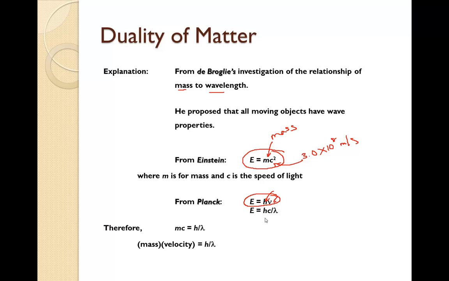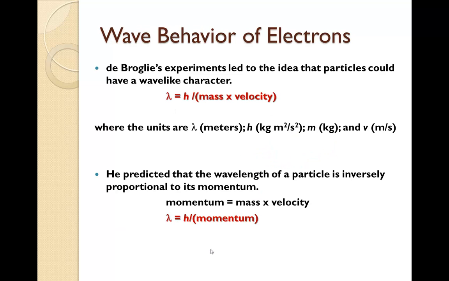We can set both of these energies equal to each other. So mc is equal to h over lambda. So the mass times the velocity is equal to Planck's constant divided by lambda. deBroglie's experiments led to the idea that particles could have a wave-like character. So the wavelength is equal to Planck's constant over mass times velocity, which is the previous equation rearranged,